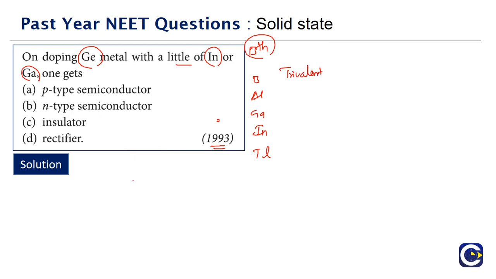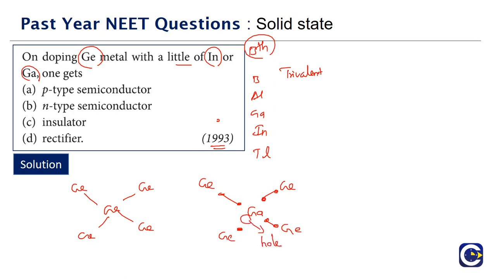Now we have to answer, on doping germanium with either indium or gallium, what kind of semiconductor will form. In its crystal, germanium forms 4 bonds with the neighboring germanium atoms. But if a trace amount of indium or gallium is introduced, say gallium, the gallium will occupy the site of a germanium. But gallium has only 3 valence electrons, so it can form bonds on only 3 sites. On the 4th site it cannot form the bond. So it leaves an electron-deficit site, which we call a hole.